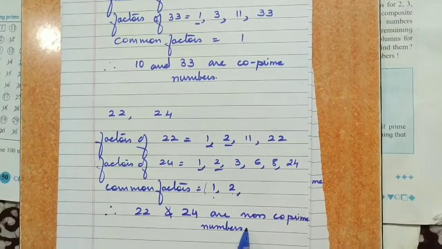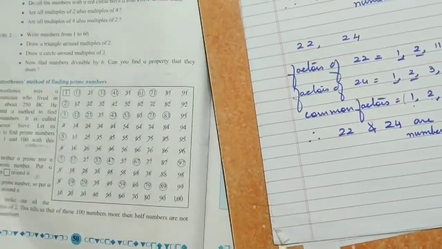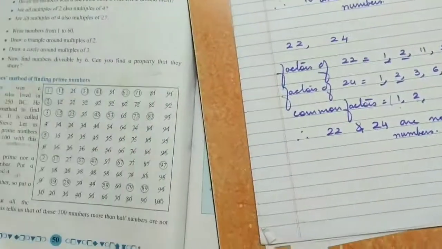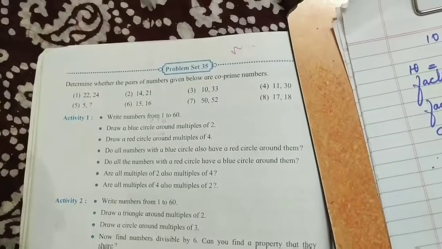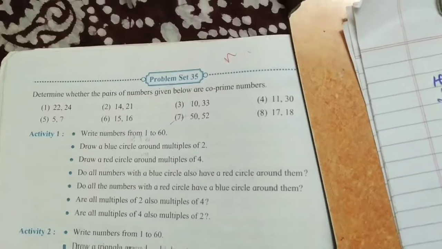Okay, so this is your maths lesson, that is multiples and factors. Learn to find the factors and you have to solve problem set 35. Okay, thank you.